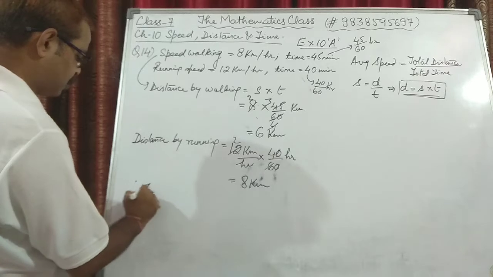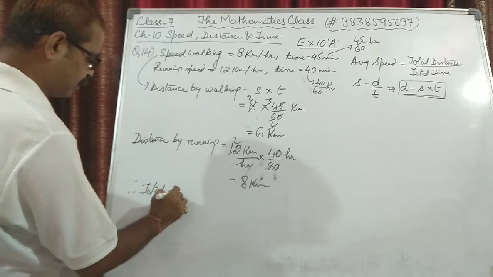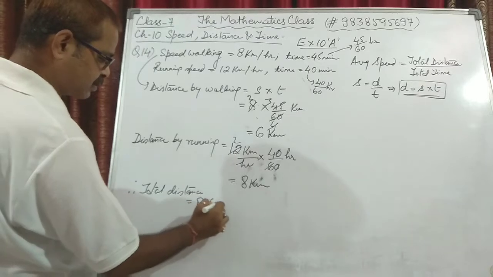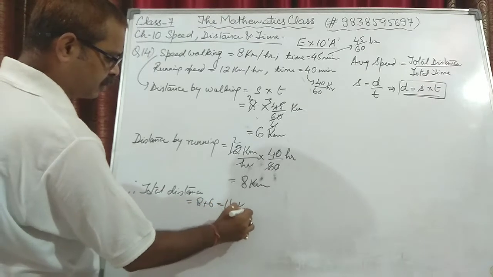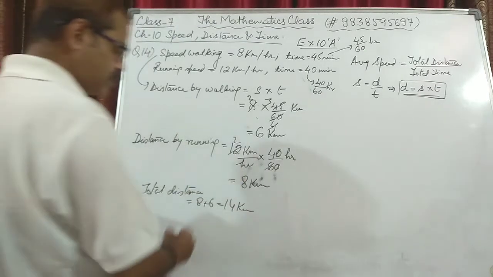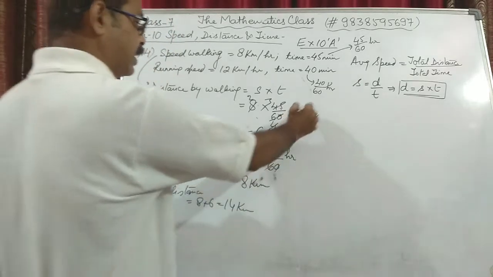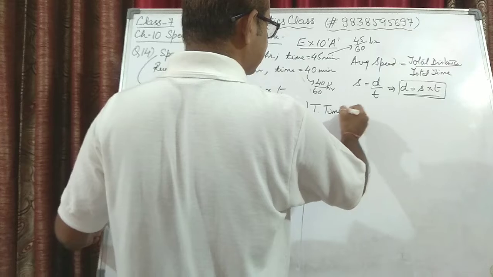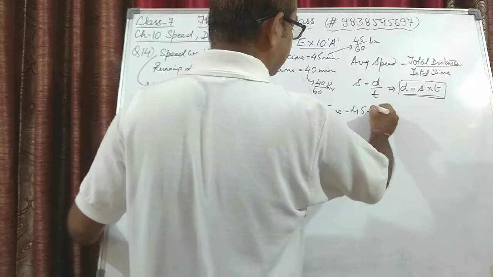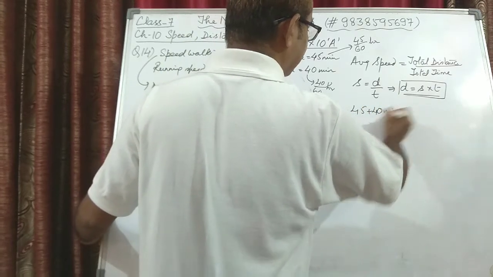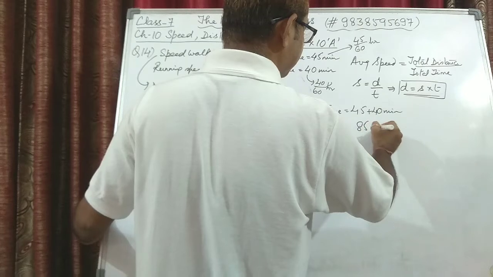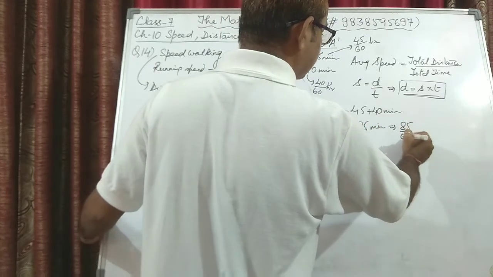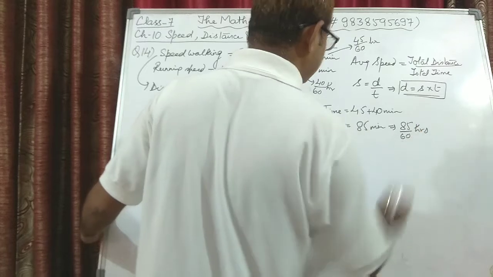Therefore, total distance is 8 plus 6, that is 14 kilometers. And total time, I am writing it over here. Total time is 45 plus 40 minutes, that is 85 minutes. We will convert it into hours, so that can be written as 85 upon 60 hours.